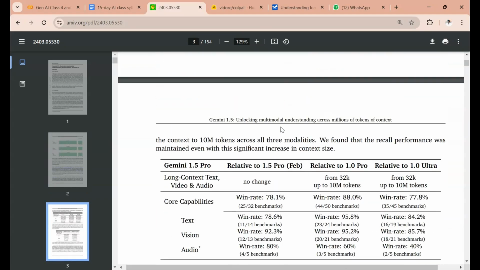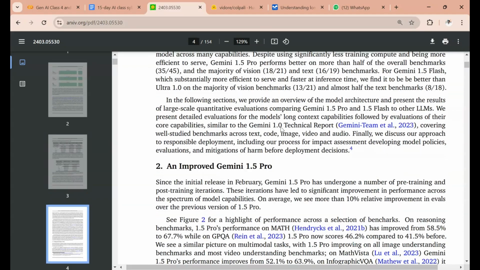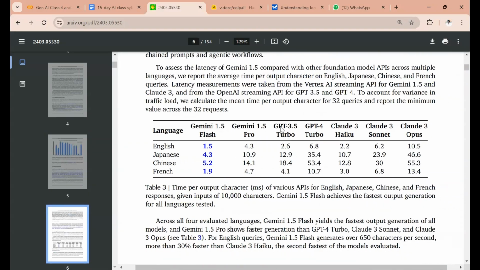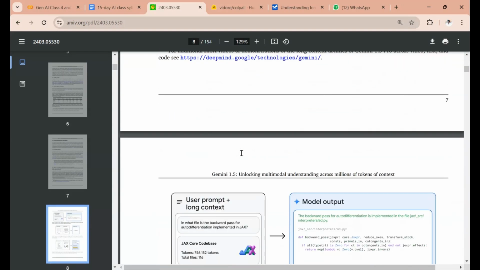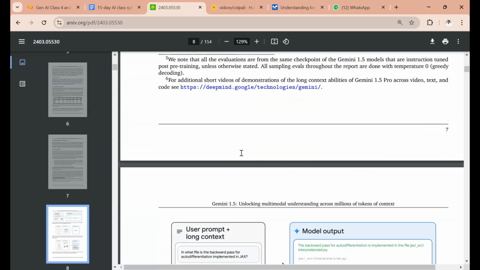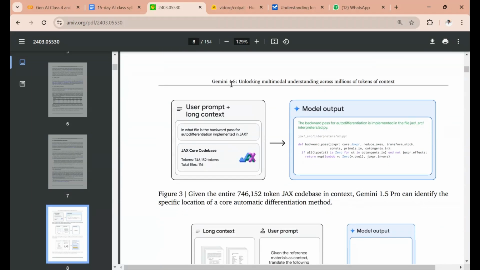I want to showcase to you a very good example of this. If you have some time, I will give the link to this paper in my video, so that you can go through it to get a better understanding. Yeah, this is what we are talking about, right? Google Gemini now lets you upload a complete code base, and out of that code base also you can shoot out your questions, whatever information you want from that particular code, right? That is also possible with the long context window.